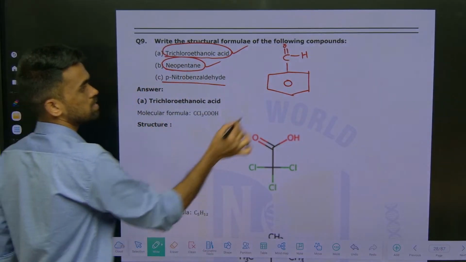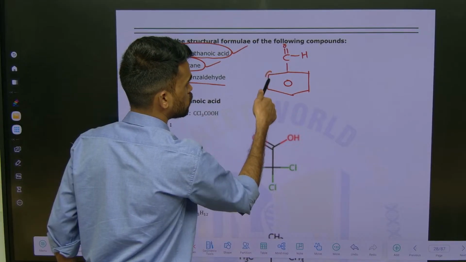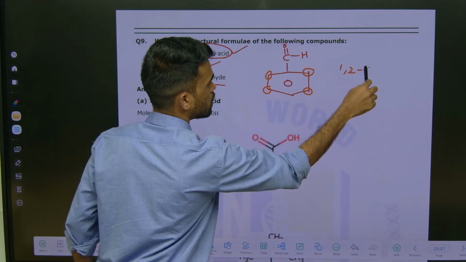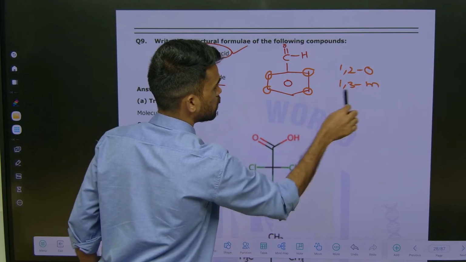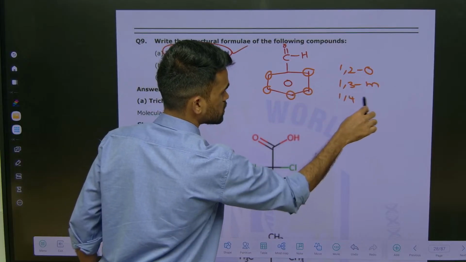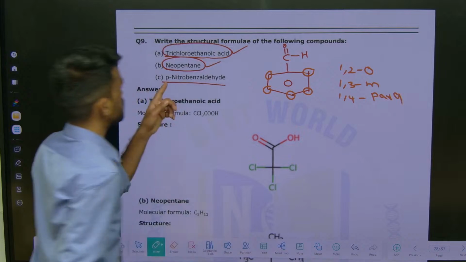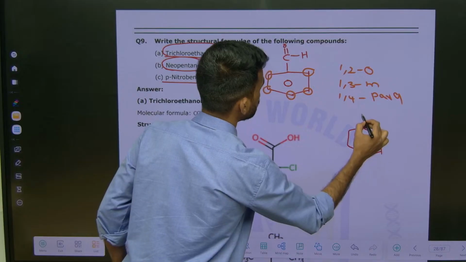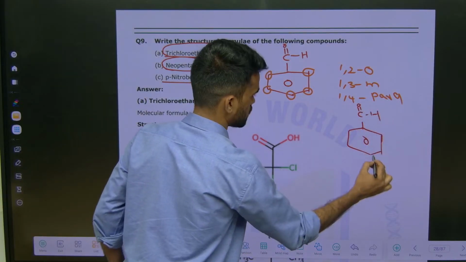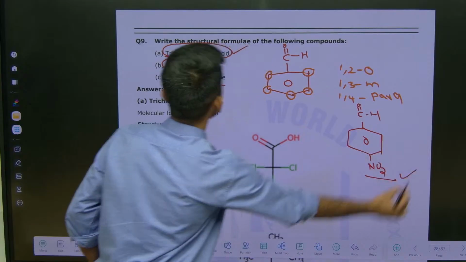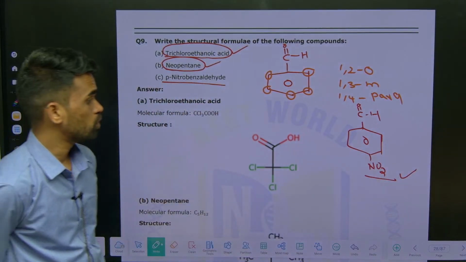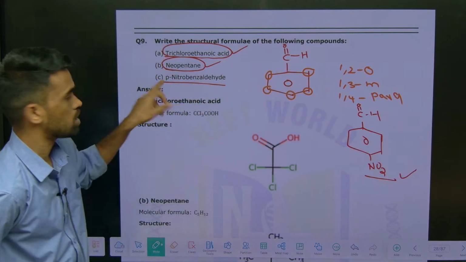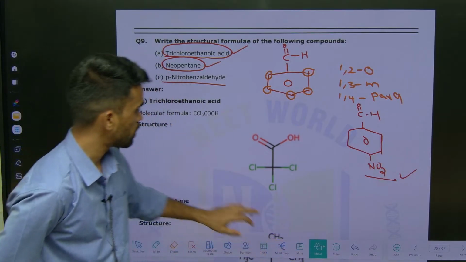Para: the adjacent position to this aldehyde group is called ortho, these positions are called meta. So 1,2 are ortho, 1,3 is called meta, and 1,4 is called para. Since the question asks about para, at the fourth position you need to insert a nitro group, that's it. So this is 4-nitrobenzaldehyde or para-nitrobenzaldehyde. This is the final name and structure of compound C. Okay, done. Next, let's move forward.